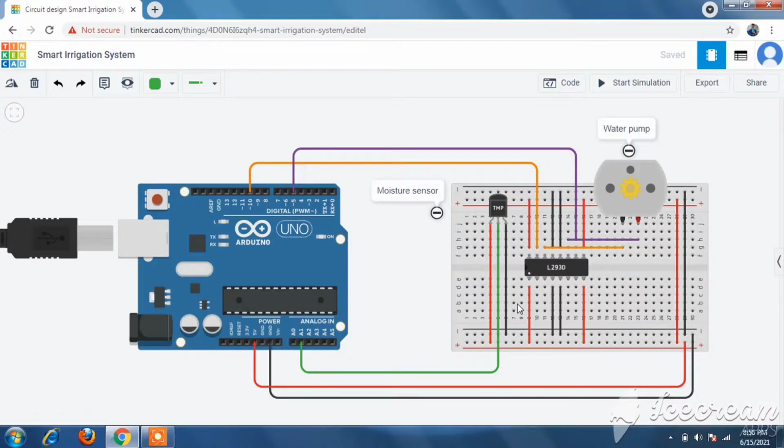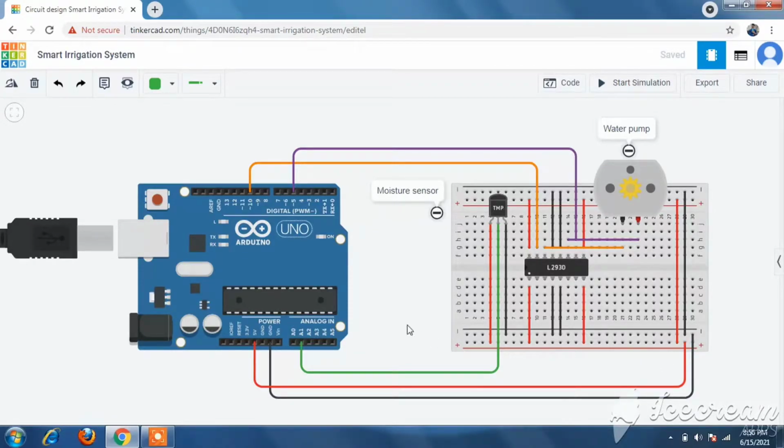Good morning everyone. I am Yash and I will be explaining the circuit for this system. The main components we needed for this system are a small breadboard, an Arduino board, a temperature sensor, a DC motor and an H-bridge motor driver. Now we will get into the connections. Firstly, the ground wire of the Arduino is connected to the negative of the breadboard. Similarly, the 5-volt supply of the Arduino board is connected to the positive terminal of the breadboard.